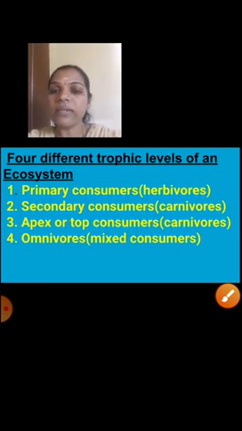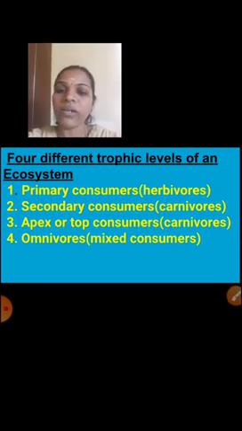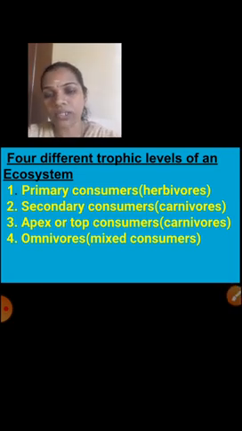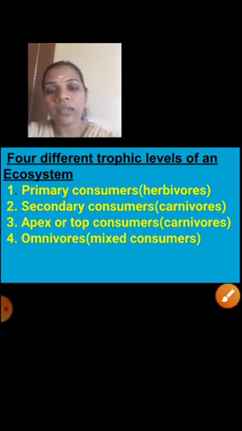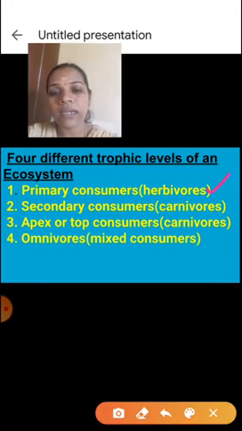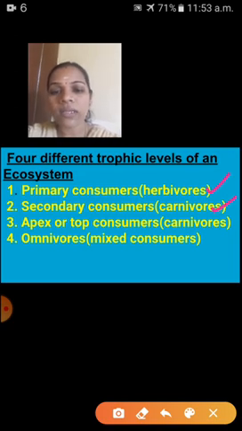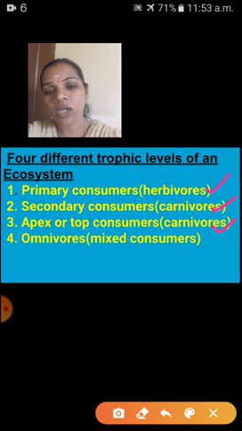So now we will discuss the four different trophic levels of an ecosystem. An ecosystem contains four different trophic levels. First one is primary consumers, that is herbivores. Secondary consumers, carnivores. Apex or top consumers, that is also called carnivores.